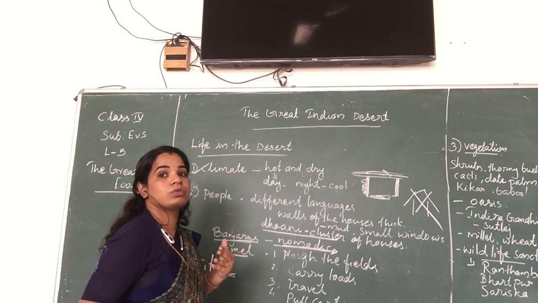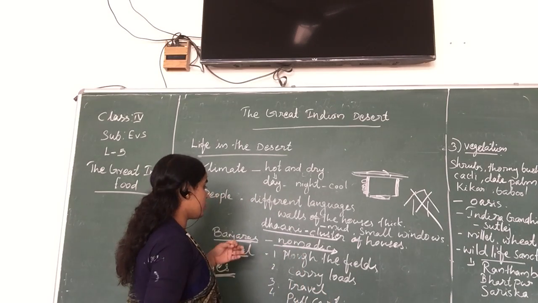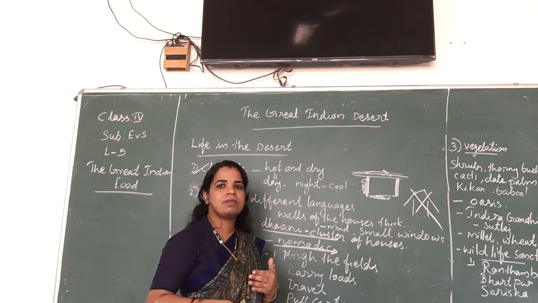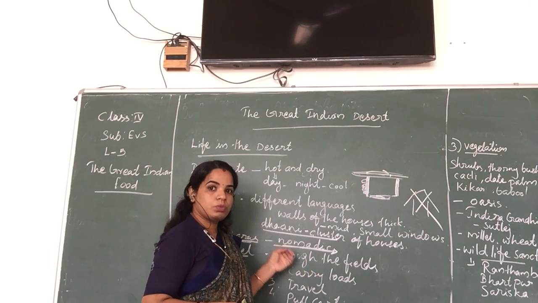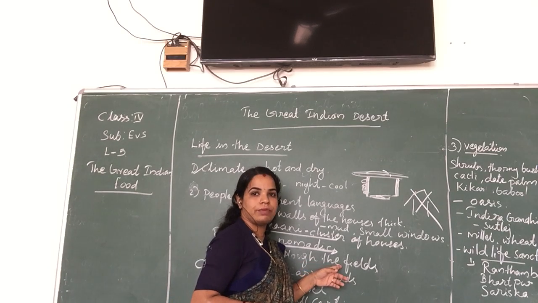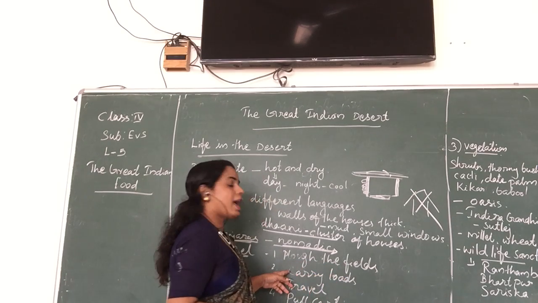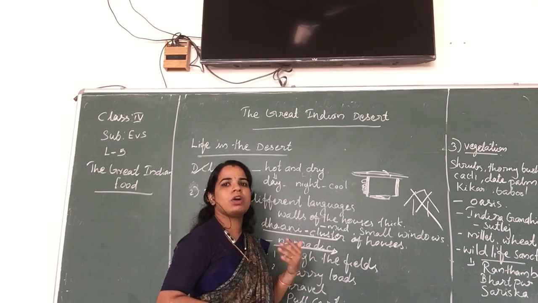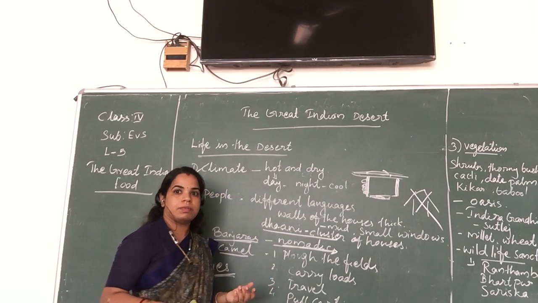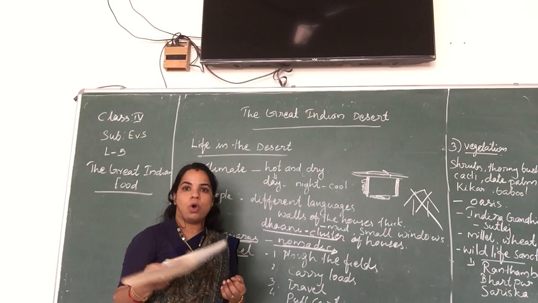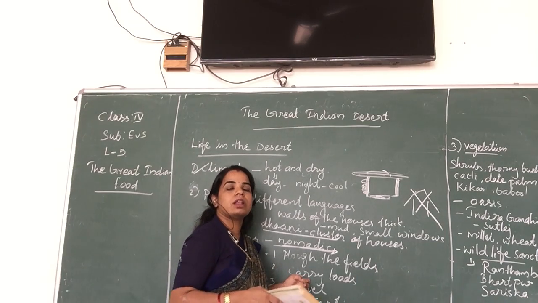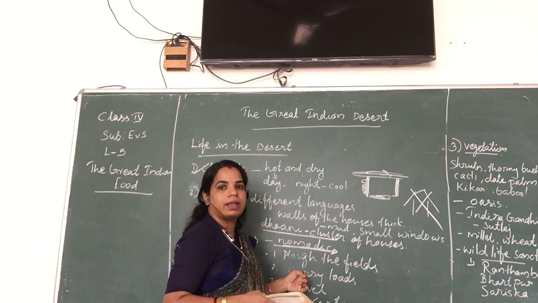They use camels for different purposes. For ploughing the field: in our states we use the ox to plow the field, but instead of the ox, they use the camel. To carry loads, we use a bullock cart or other things, carried by animals such as a cow or ox. But in that place, for carrying loads, they use camels.